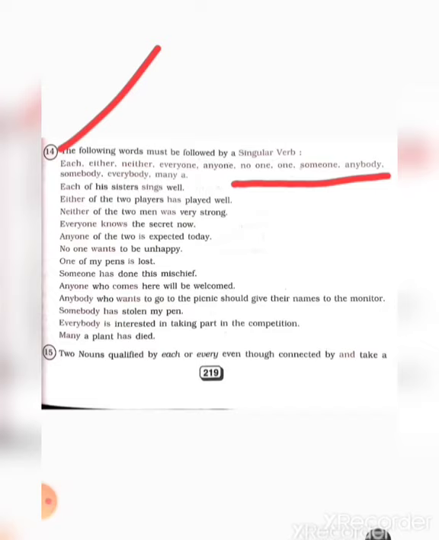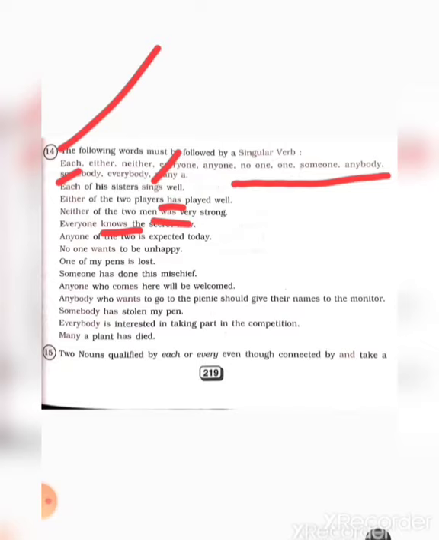Okay. So, each of the sisters sings well. Each. After each, the singular verb. Okay. Sings. Either of the two players has played. So has, singular verb will follow. Neither of the two men was very strong. Was, singular verb. Everyone knows the secret now. Knows. After everyone, always you have to write the singular verb. Singular verb will follow. So everyone knows.